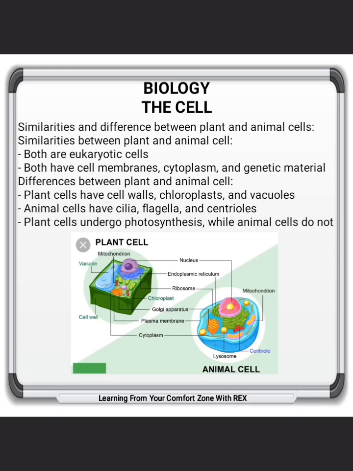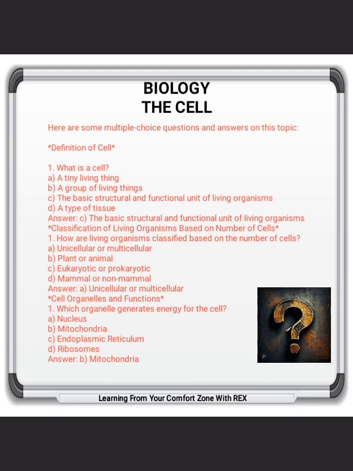Here are some multiple choice questions and answers on this topic. Definition of cell. 1. What is a cell? A. A tiny living thing. B. A group of living things. C. The basic structural and functional unit of living organisms. D. A type of tissue. Answer: C. The basic structural and functional unit of living organisms.